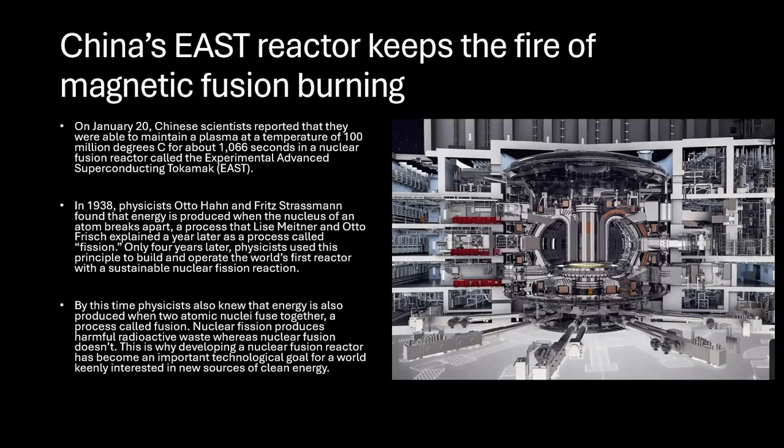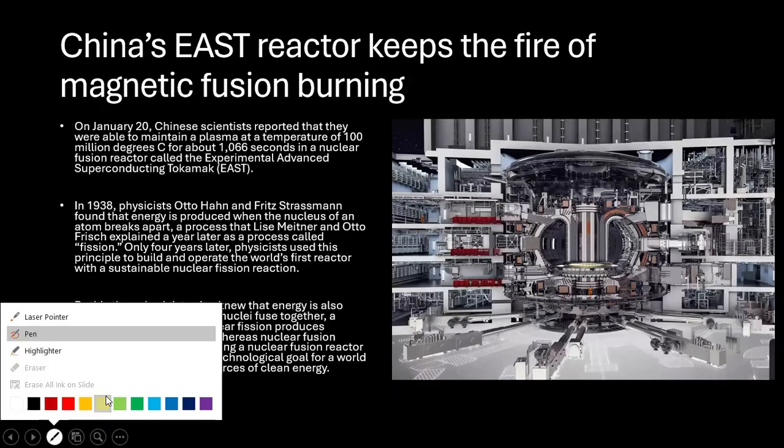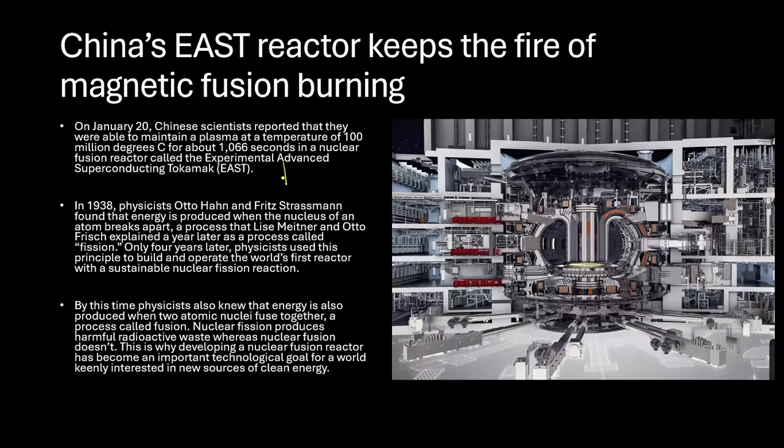Location and operation. EAST is located in China, in a place called, I'm sorry about the pronunciation, Hefei, in China, and is operated by the Hefei Institutes of Physical Science, Chinese Academy of Sciences.